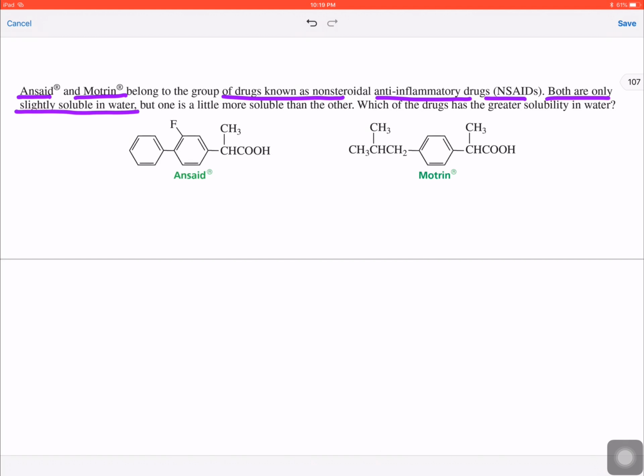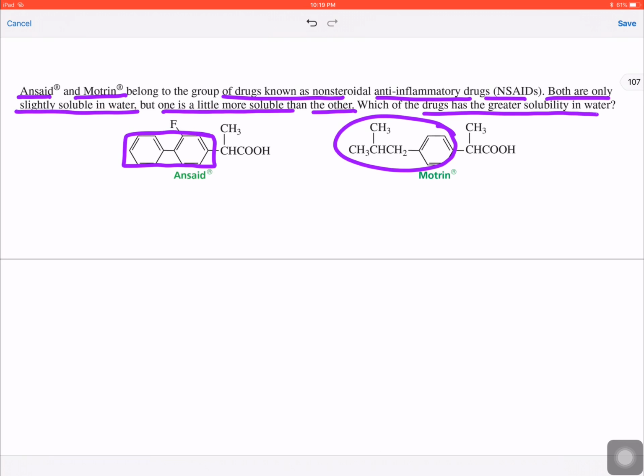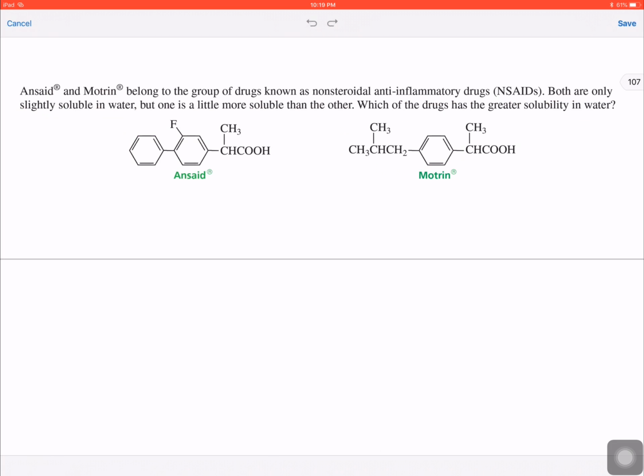As you can see, there are lots of hydrophobic parts in them, and the hydrophilic part is very low. That is why they are slightly soluble in water, but one is slightly more soluble than the other. Which drug do you think has greater solubility in water? So now we have to compare the solubility. Although both are slightly soluble, we have to compare which is more soluble in water.